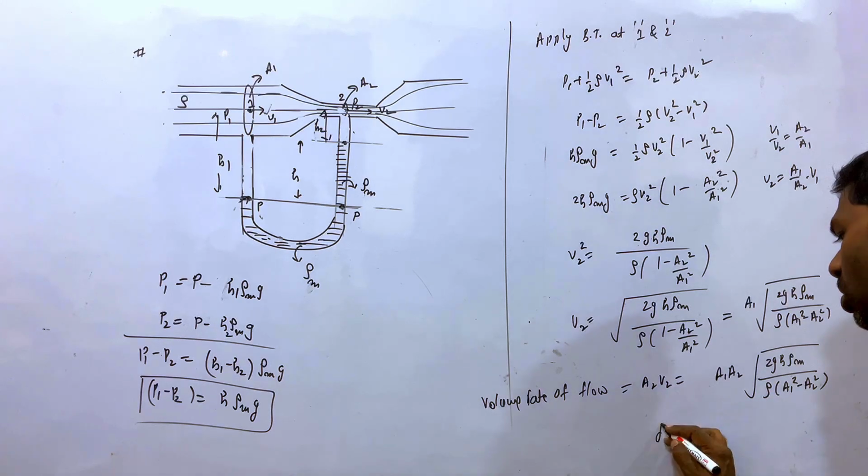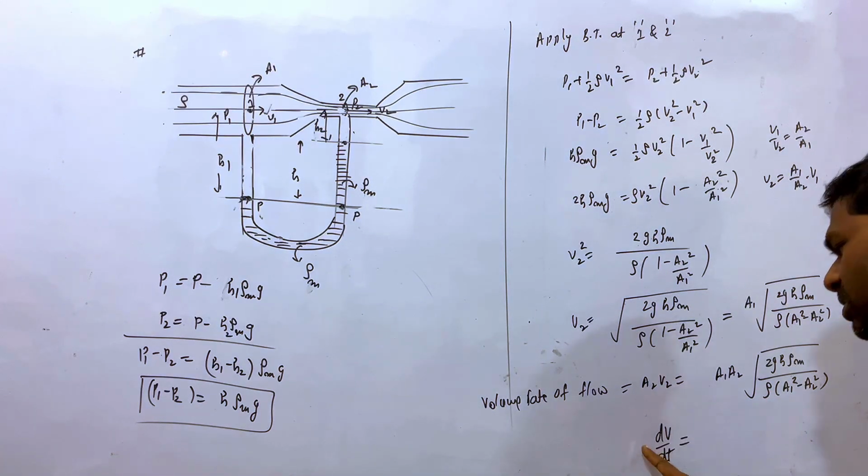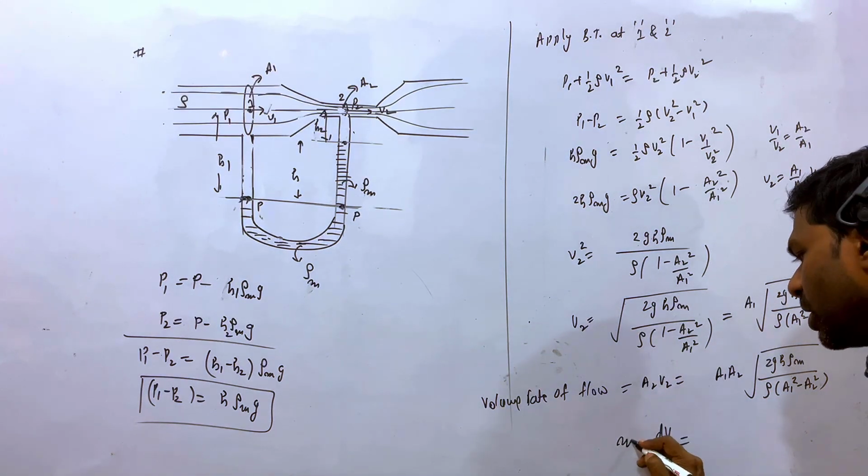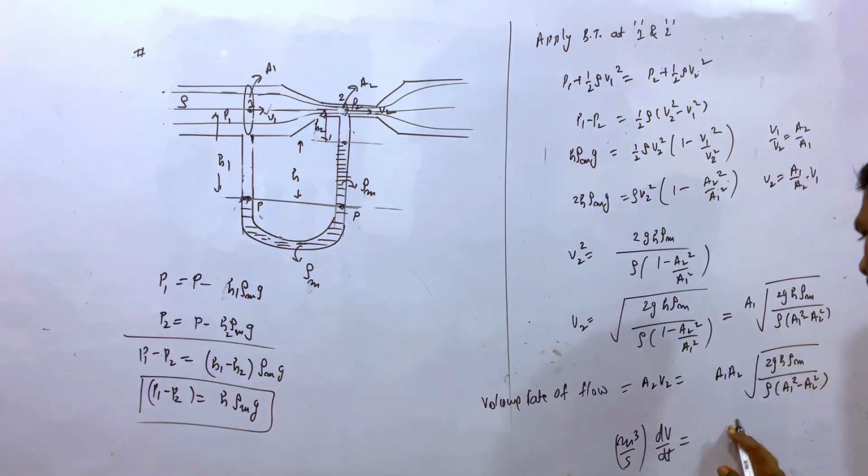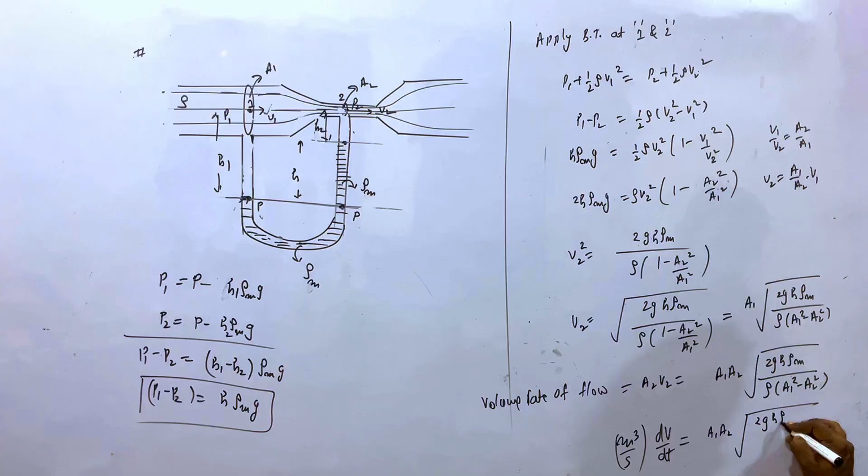So this is only the little difference. This is the volume per unit time, equal to A1 A2 root over 2gh rho m upon rho A1 square minus A2 square.